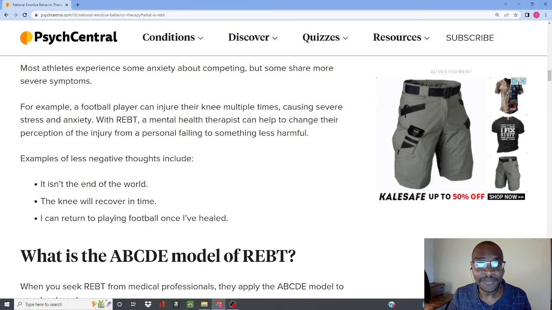With REBT, a mental health therapist can help to change their perception of the injury from a personal failing to something less harmful. Examples of less negative thoughts include, it isn't the end of the world, the knee will recover in time, I can return to playing football once I've healed.